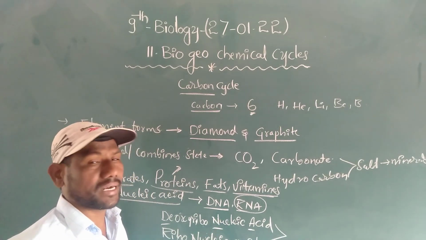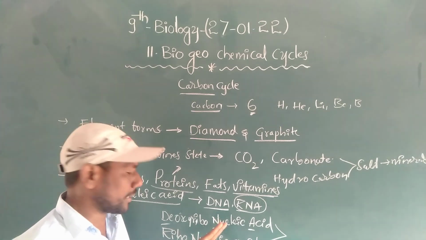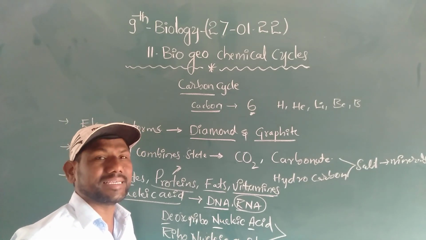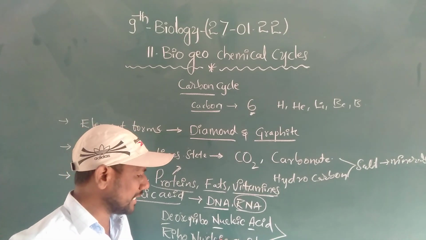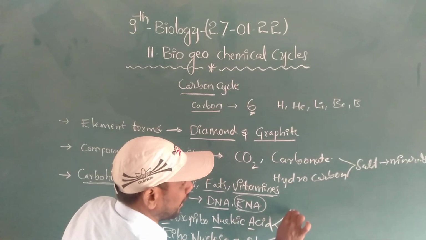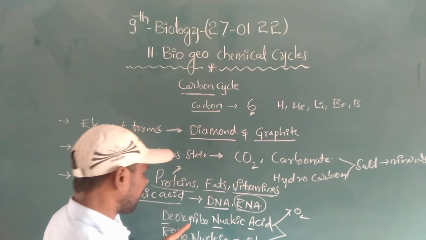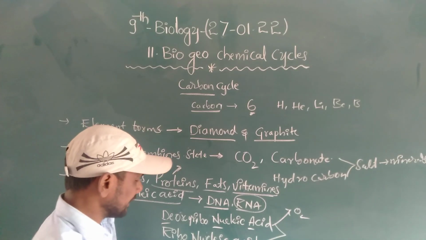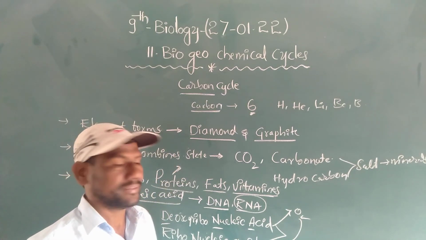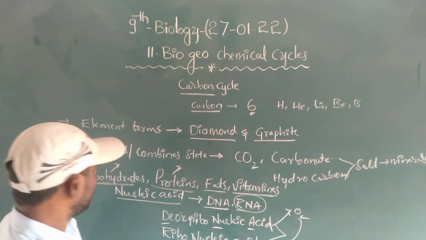Structurally, when we see the formula of DNA and RNA, one oxygen is less in RNA. When we remove one oxygen from DNA, it is converted into RNA. This is the nucleic acid.